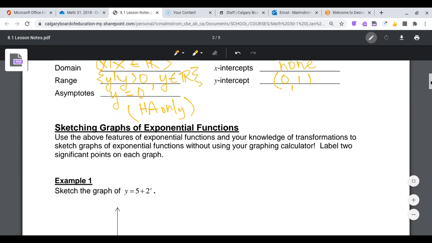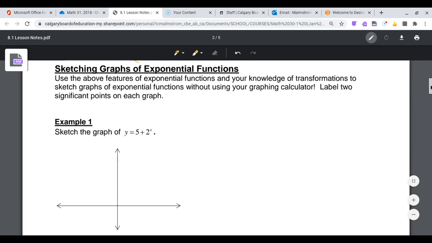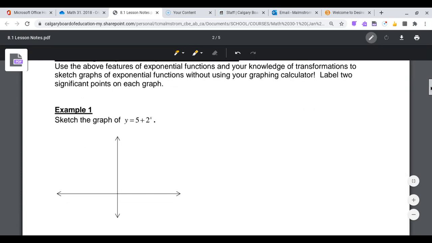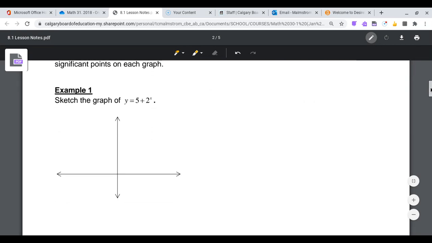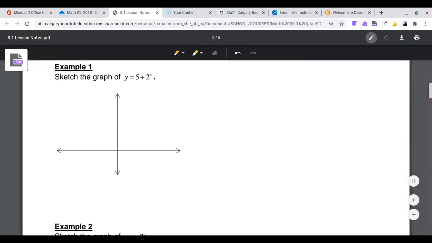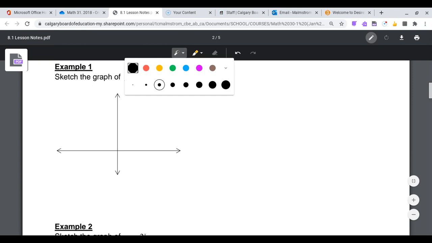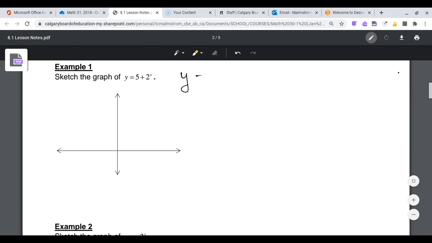All right, so again, we're going to try not to use our graphing calculator and see if we can sketch these graphs. This is just basically a review of Math 30-1 so that we can do some curve sketching later on in the chapter. Okay, so we have the function here of y is equal to 2 to the power of x plus 5.